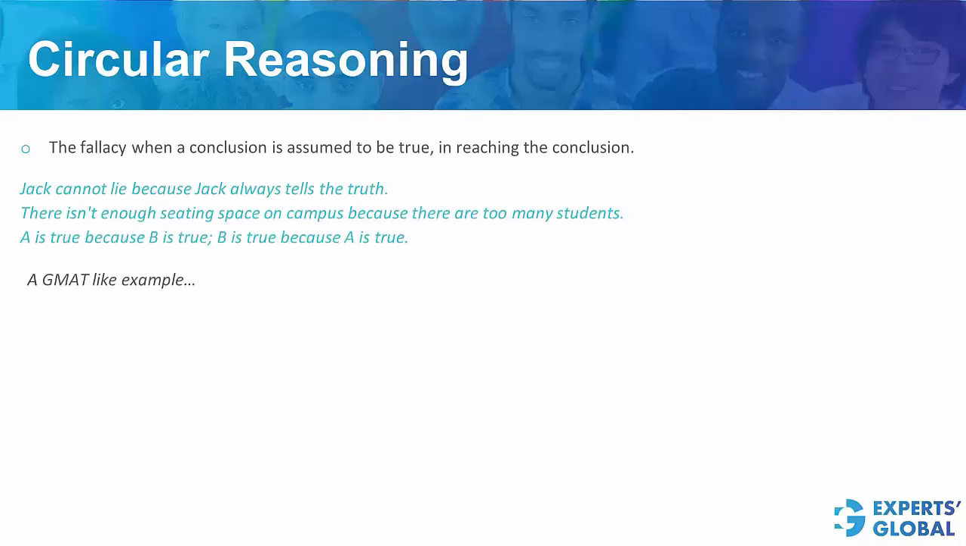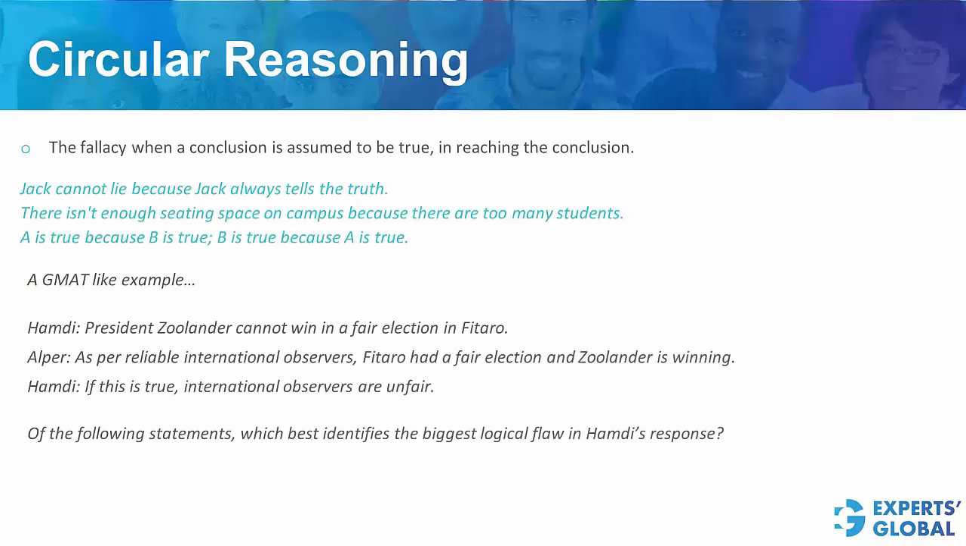Let's look at a GMAT-like example. You have a dialogue followed by a question stem. Step 1 would be to read the question stem. Step 2 would be to read the argument, and Step 3 would be to come up with a broad expectation for the correct answer choice. Please pause the video and figure it out.